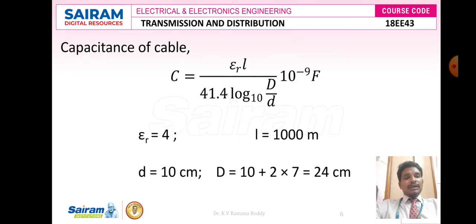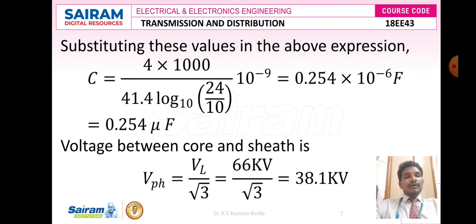So to calculate capital D, it is small d plus 2 times the thickness. So capital D is equal to 10 plus 2 into 7. 7 2s are 14, 14 plus 10 is 24 centimeters, that is capital D. Now I am going to substitute all the values in the given formula of capacitance. C is equal to epsilon r into L, 4 into 1000, divided by 41.4 into log base 10 of capital D, 24, divided by small d, 10, into 10 to the power of minus 9. After simplification, we got the answer: the capacitance C is equal to 0.254 into 10 to the power of minus 6 farads.